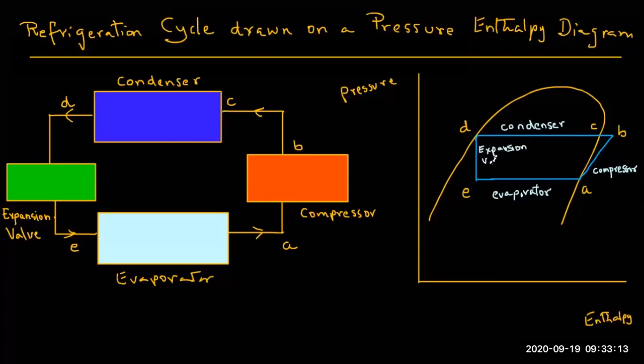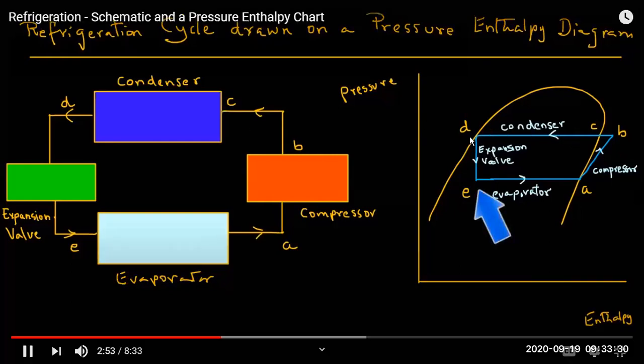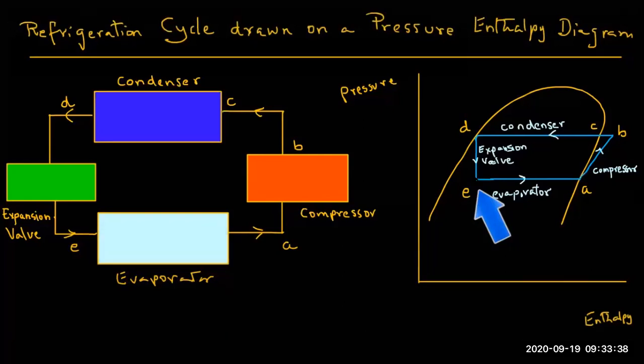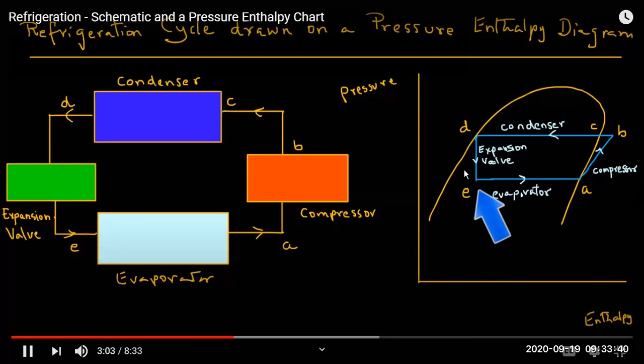It's a constant entropy line. Then it is desuperheated, and then it condenses from C to D. Then from D, in the condenser, it has changed to 100% liquid, and then from liquid it is allowed to expand. The pressure reduces, temperature reduces, and the gas goes back to the tank.